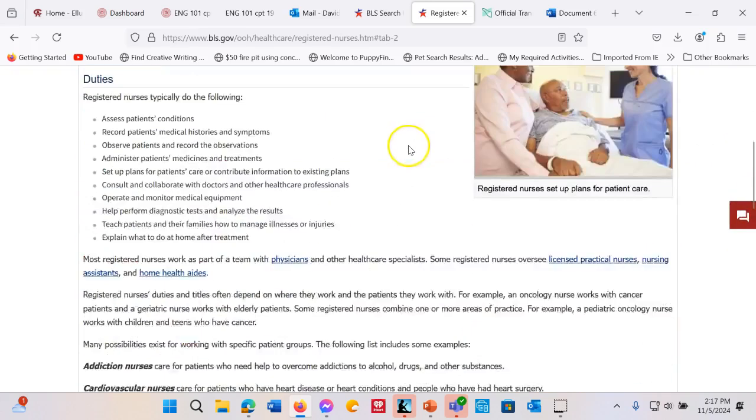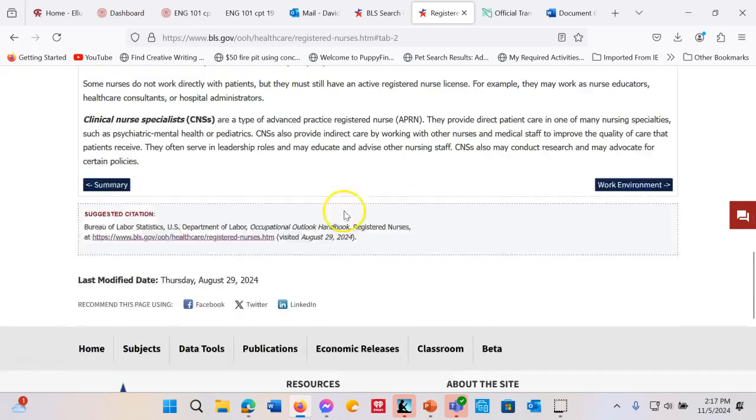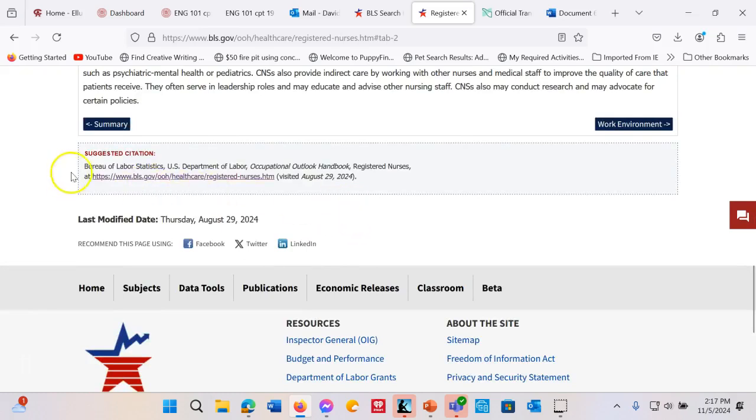Now, we can look up and down and see if there's an author, and there's no author on this. Okay, this suggested citation is incorrect. If you use this, I will know, and you'll be marked down for it. You have to cite it properly. But we do have a last modified date. Not every website's going to provide this, but we do have a last modified date here.